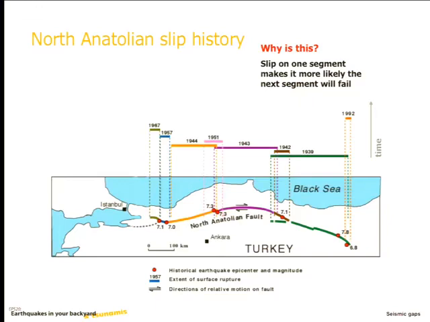So if this was the San Andreas fault, then this would be the Pacific Ocean over here, and this would be North America. Okay? And so when we talk about the Pacific plate and North American plate continually moving past one another and building up strain, well, when this section of the fault ruptured, it released the strain on this section of the plate boundary, because it did nothing for the rest of the plate boundary. So you've released the strain here, and then the strain here is released, and then here, and here. So it kind of makes sense that you would see the ruptures stepping their way along the fault in response to this. Okay? So what's going to happen next?